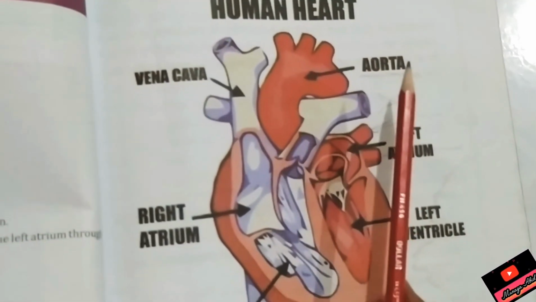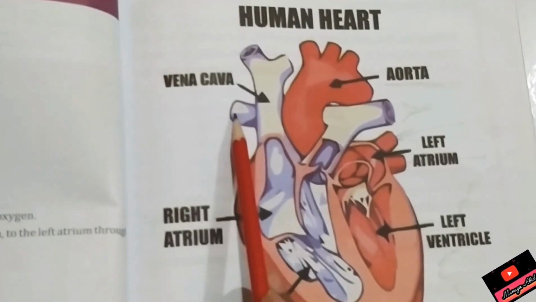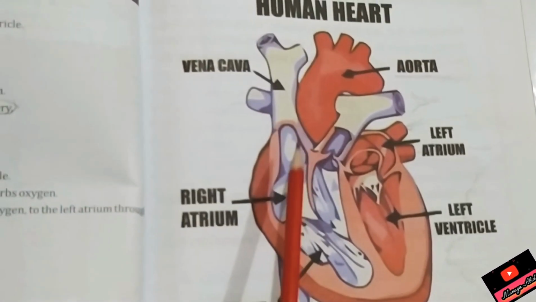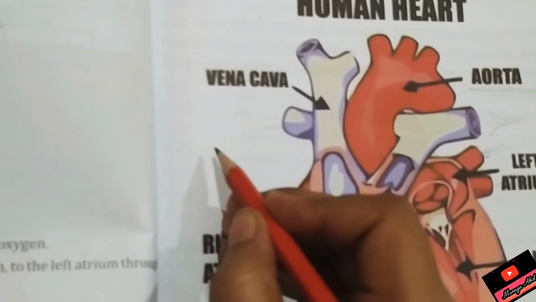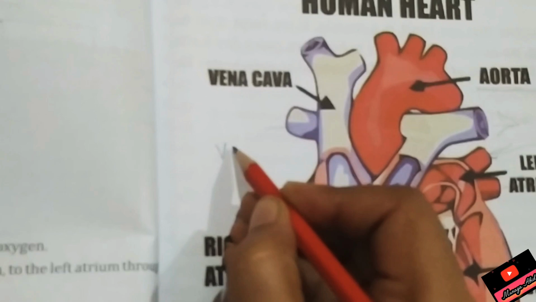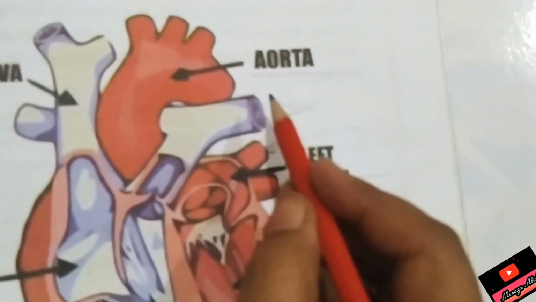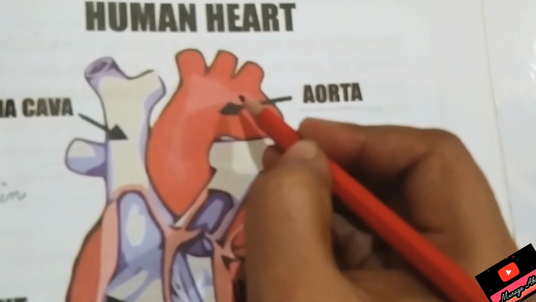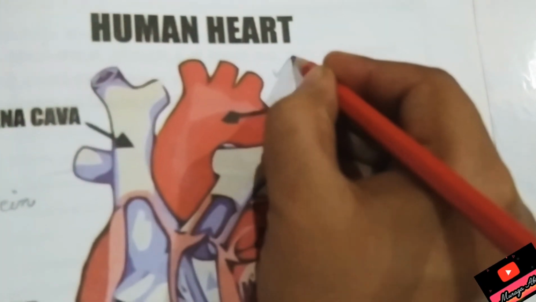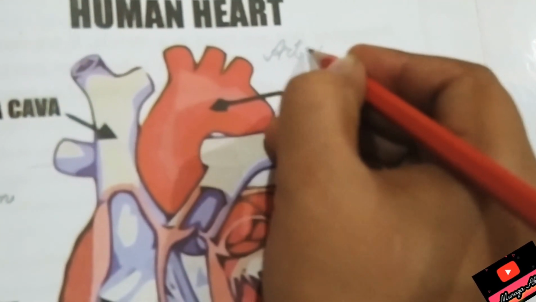Now let me clear your concept here. The blood vessel that is bringing blood to the heart is called a vein. And the blood vessel that is carrying blood from the heart to the body is called an artery.